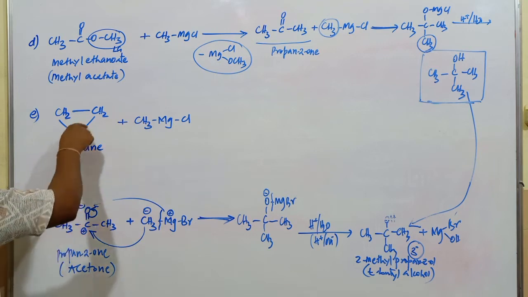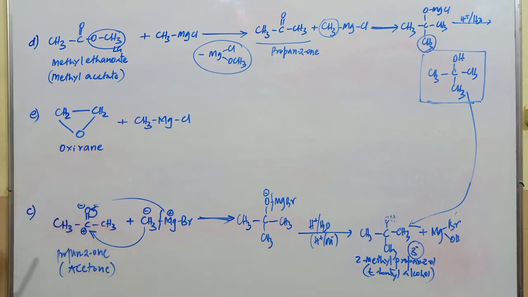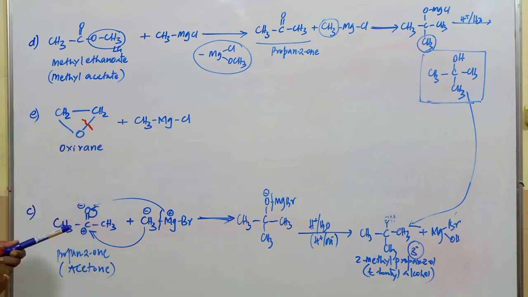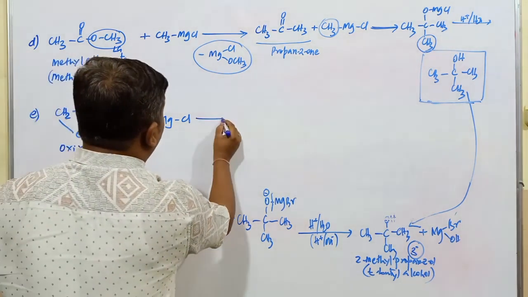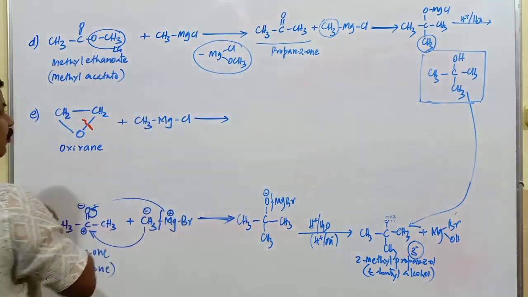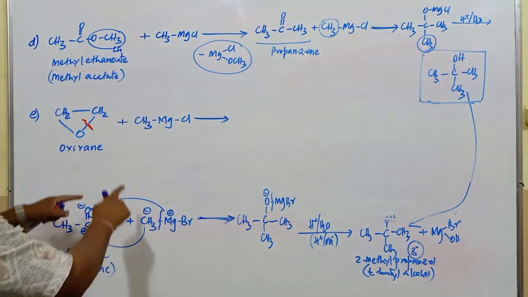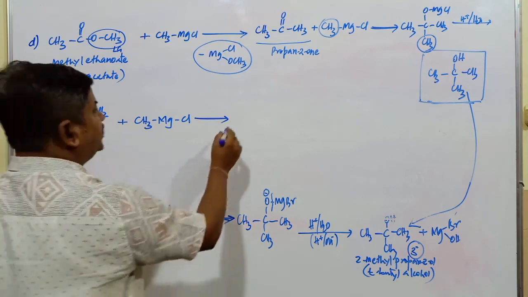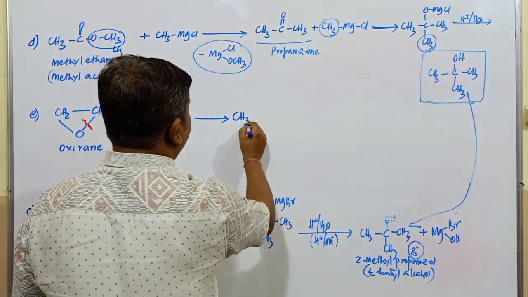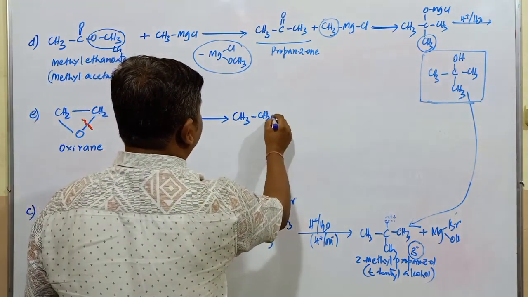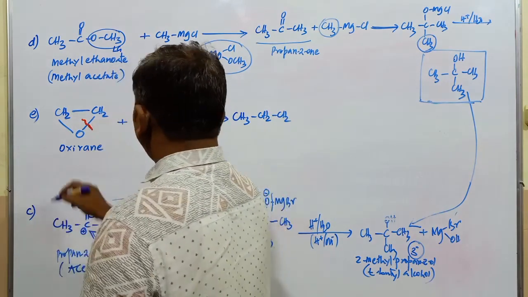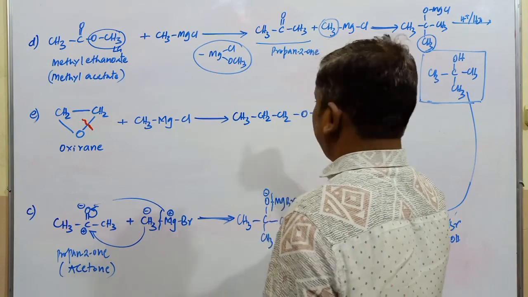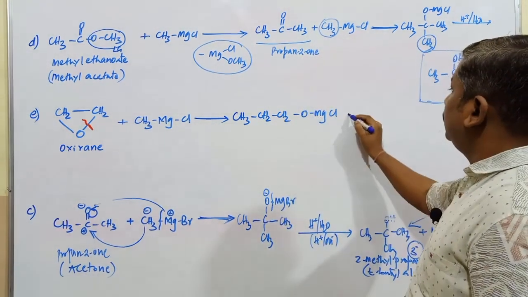Either this bond or this bond will be cleaved. Remember, either this bond or this bond undergoes cleavage. When the bond undergoes cleavage, because of the more electronegative oxygen atom, this CH3 group attacks this CH2 group. Here CH3, CH2, CH2, and afterwards OMgCl.